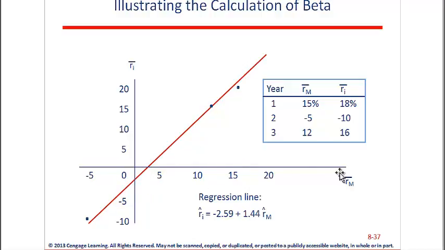Notice on the horizontal axis we have the return of the market. On the vertical axis we have the return on stock I. Okay, so we're comparing how the return on stock I varies in comparison to the stock market. Let's look at year 1, positive 15 and 18. That's this point right here. Okay, so you can see it's almost on the line, but not exactly.